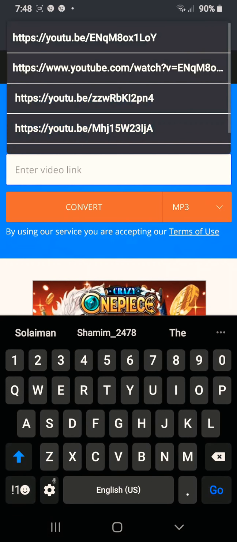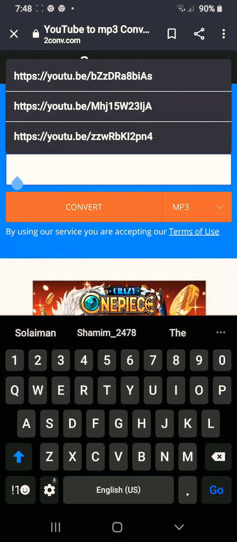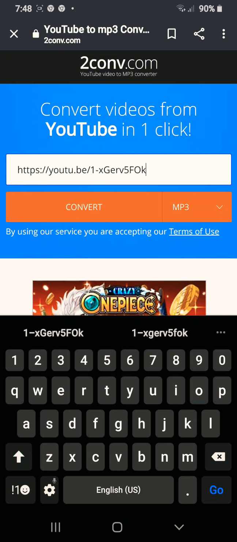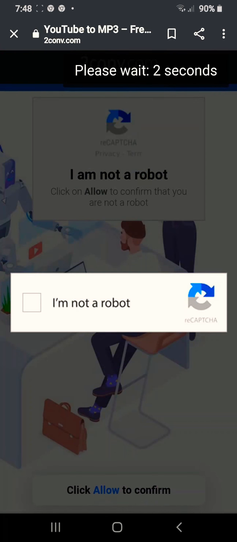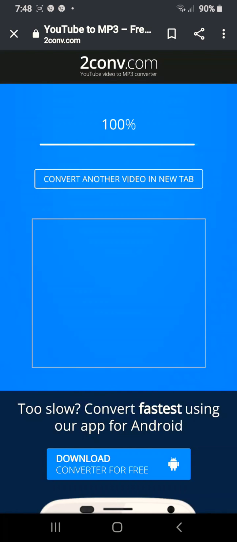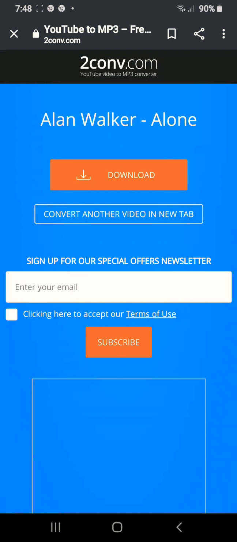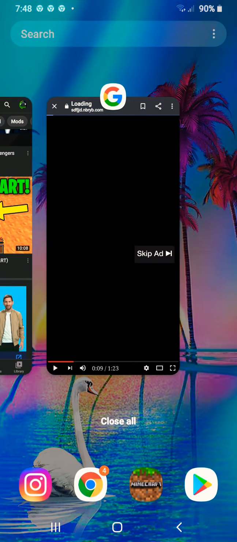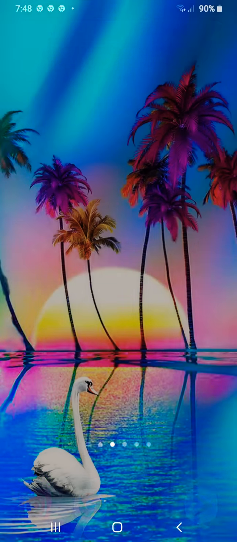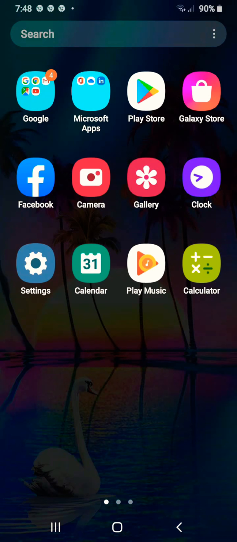then enter the video link, like paste, then convert. Okay, then wait for some seconds. These are ads, nothing, another thing. Then you'll click download, skip ad, no need to subscribe, go click it, and then go to your play music.